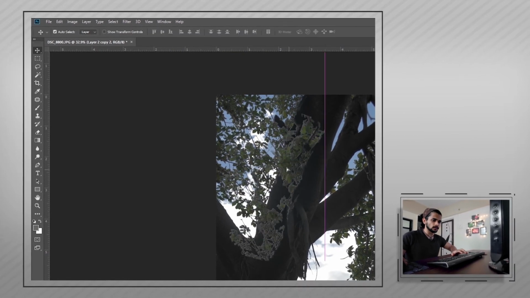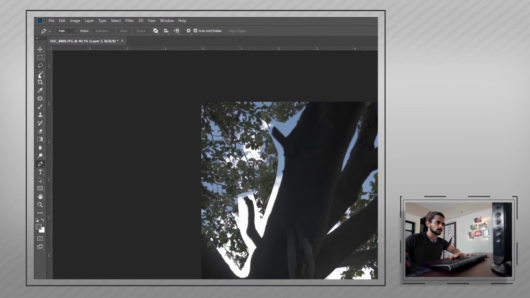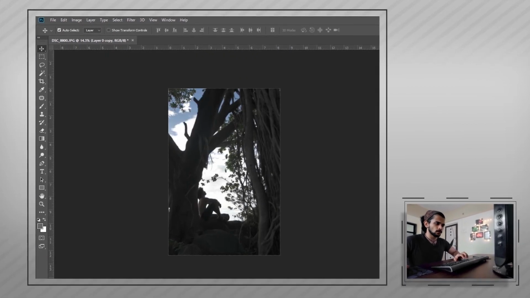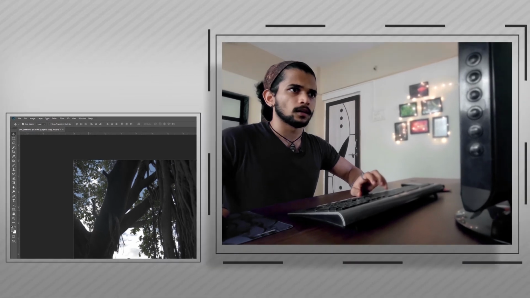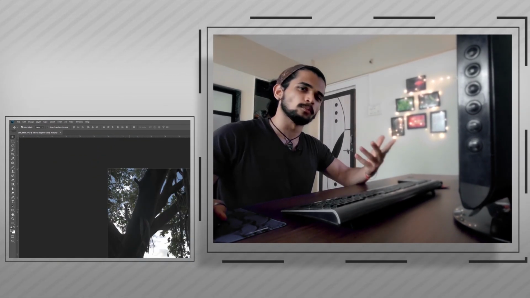I'm going to duplicate all the leaves. Alright, this looks good. It still needs a bit of finishing over there, but we are almost there.